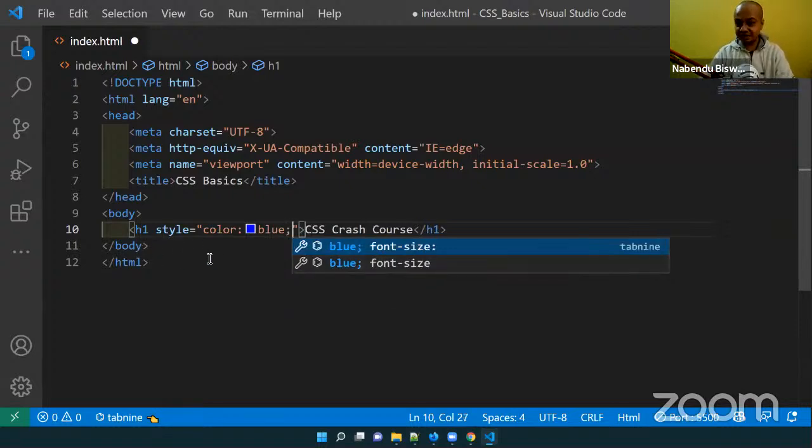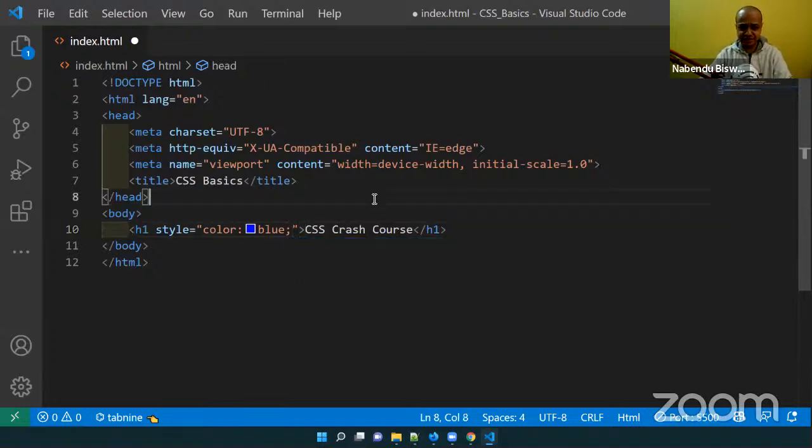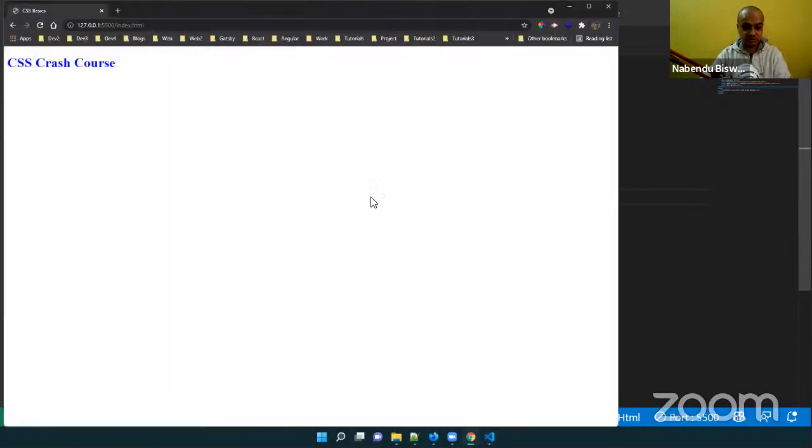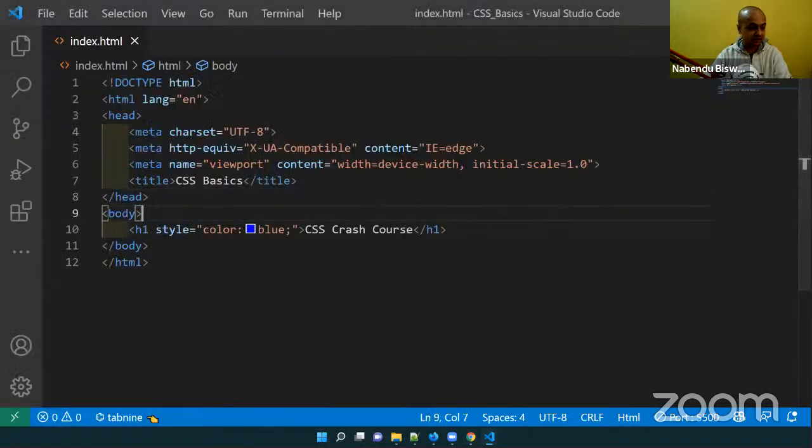The style attribute is important to give the inline CSS, and we should not generally give inline CSS because there are other, better ways, but sometimes people give inline CSS also. So I'll do inline CSS, and see, the inline CSS has been placed, and it is a blue color. Okay, so now let us do some more.